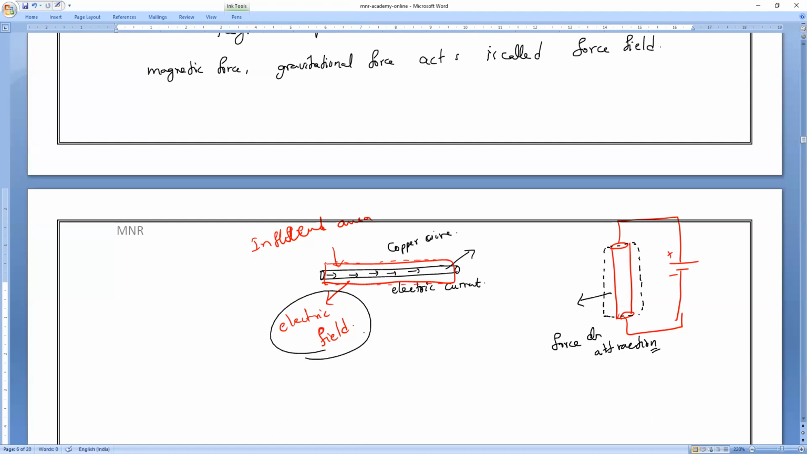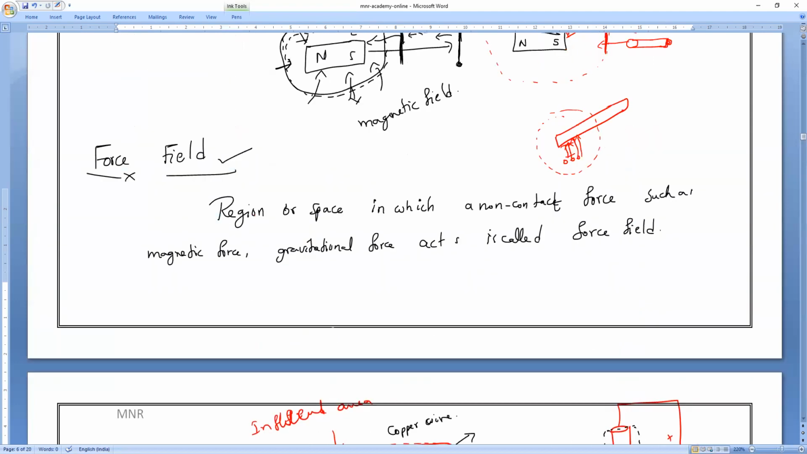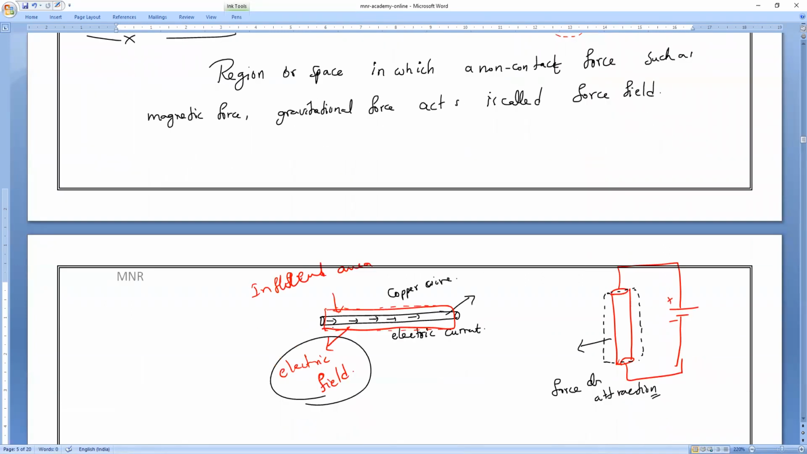Understanding, everybody? So these kinds of non-contact forces, whatever their influence area present in their surroundings, that is what we call force field. I hope everybody understands. Anybody having any doubt, you can ask me. Clear, guys? Please respond. Yes, sir. All of you understand? Anybody with a doubt, you can ask.